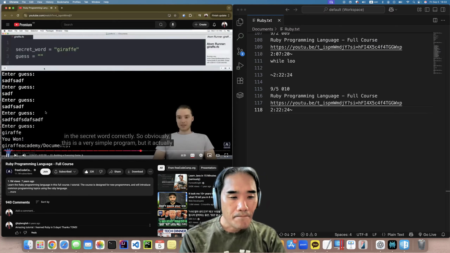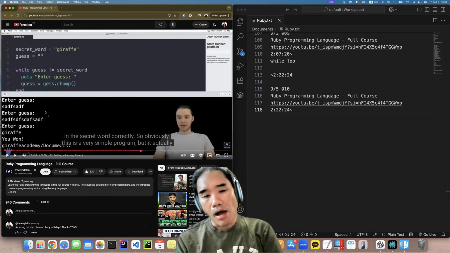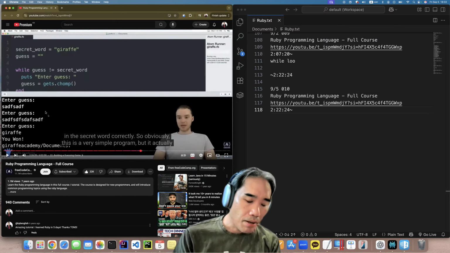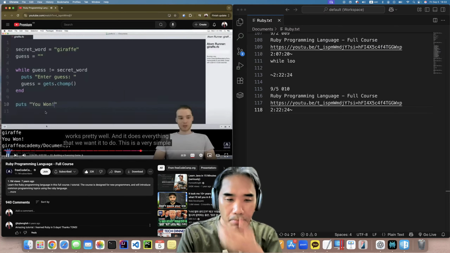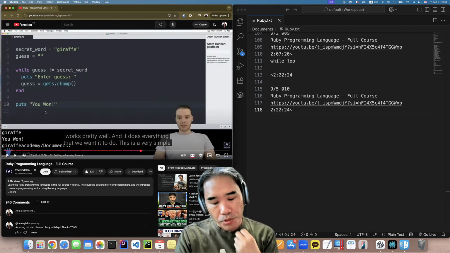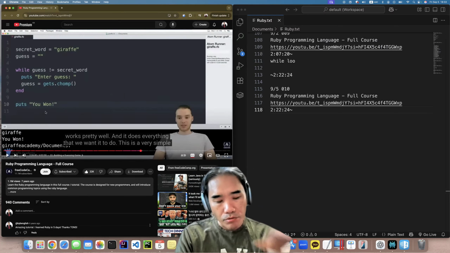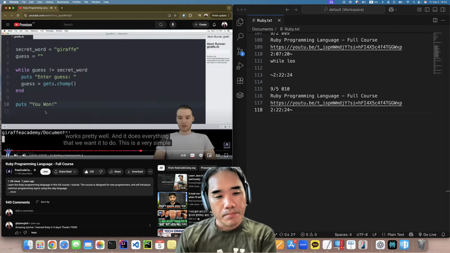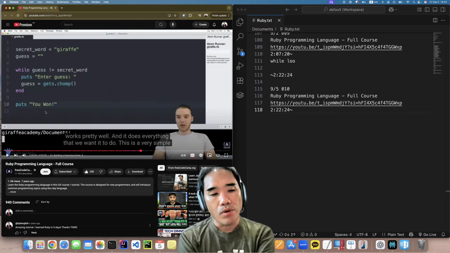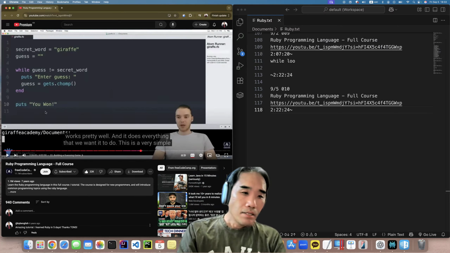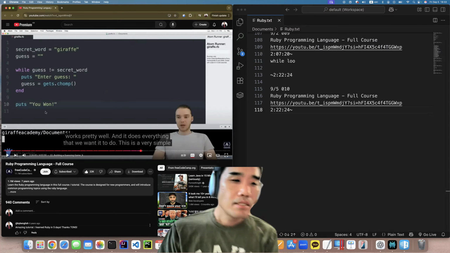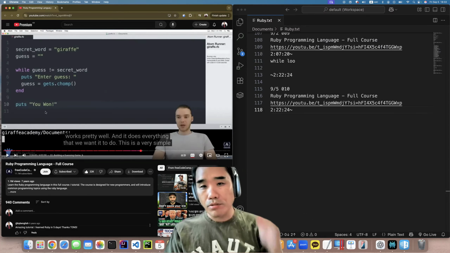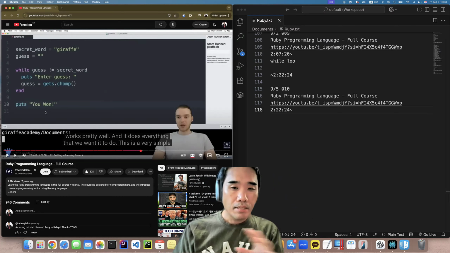So obviously this is a very simple program, but it actually works pretty well and it does everything that we want it to do. It's really short but beautiful code, and we can learn a lot about computer programming from it.